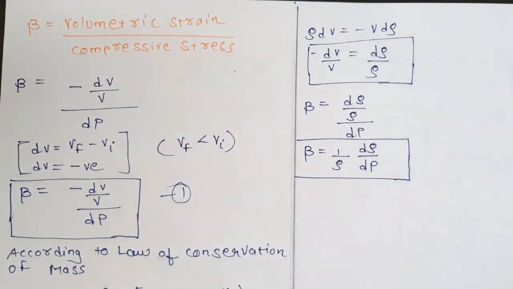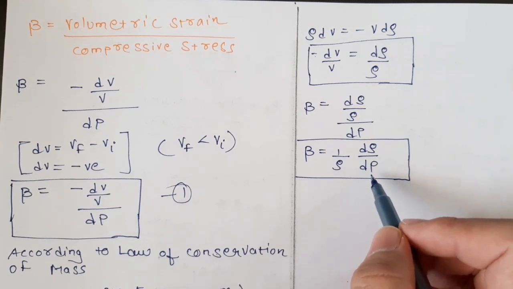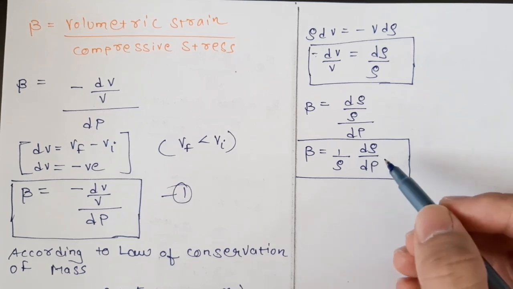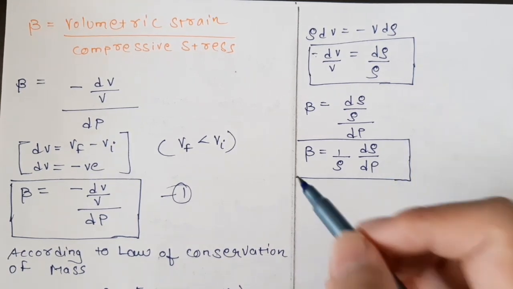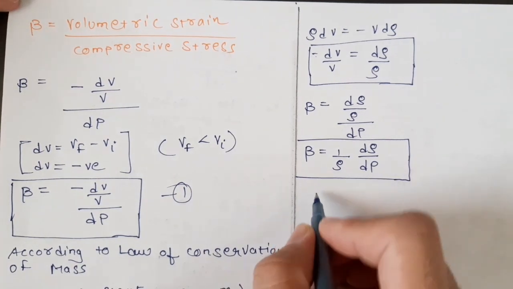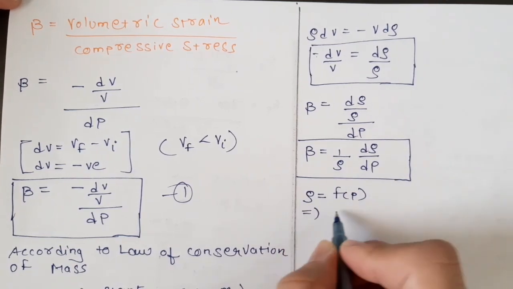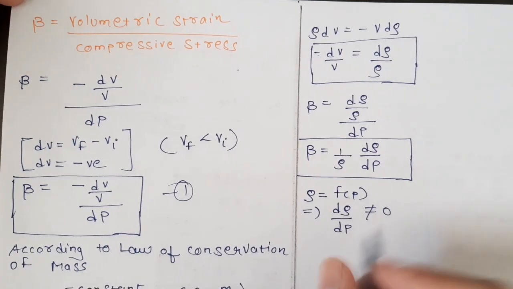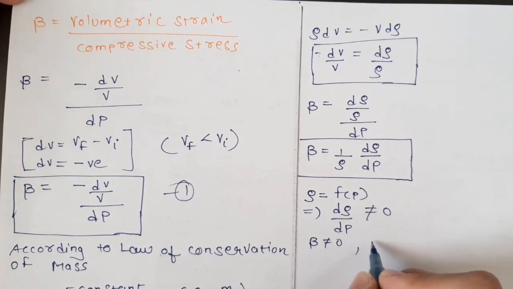Now this formula says that if the density of the fluid changes on applying pressure, that fluid is called a compressible fluid. And if the density of the fluid does not change on applying pressure, then the fluid is known as an incompressible fluid. In mathematical language, if density is a function of pressure, then d rho by dP will never be equal to 0. Then beta is not equal to 0, so the fluid is compressible.